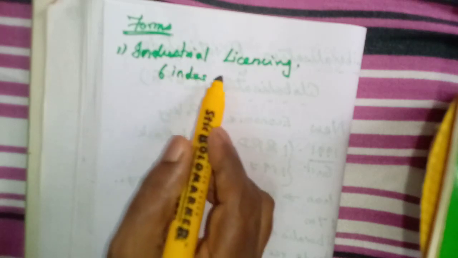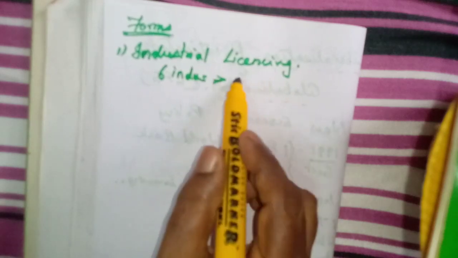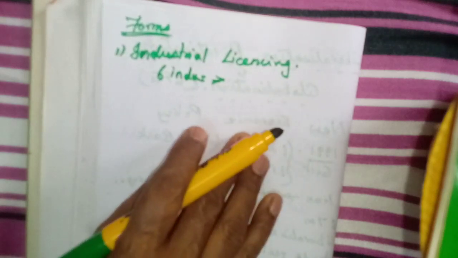That was compulsory before the introduction of this new economic policy. After this liberalization policy, many industries do not need a license to start, but only for 6 industries the license was mandatory. What were they?